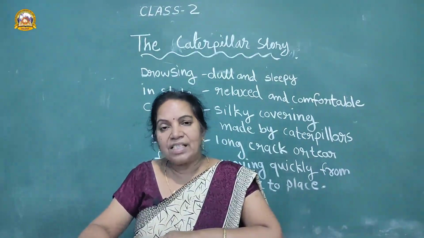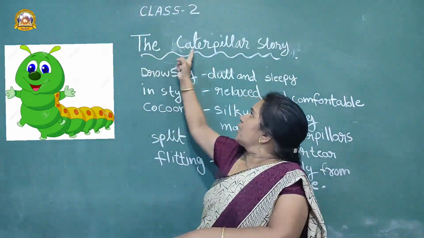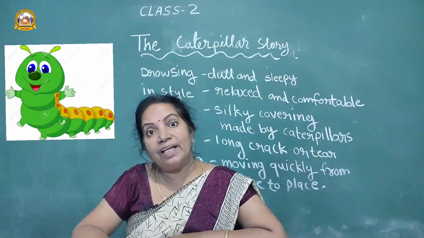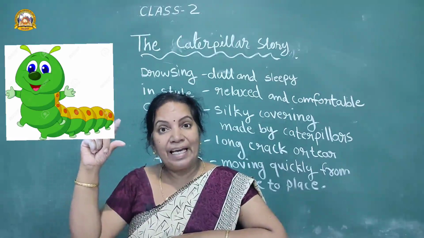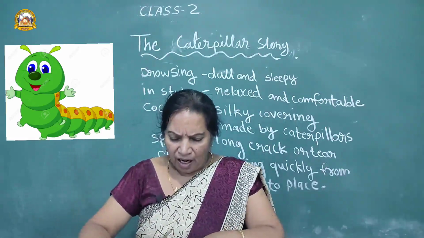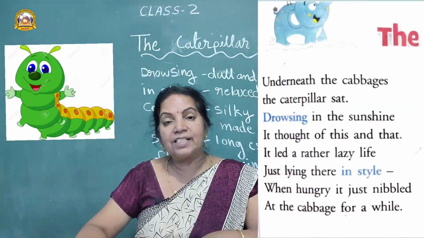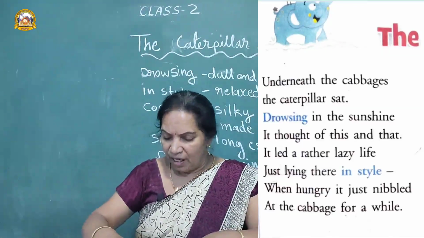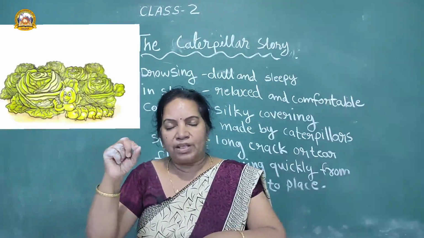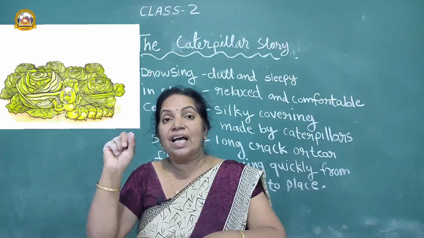Now let us start a poem. What is the name of the poem? The Caterpillar Story. What do you mean by caterpillar? Illi or Kida. So, underneath the cabbages, the caterpillar sat. What happened? Cabbage. What do you mean by cabbage? पत्ता गोभी. पत्ता गोभी का अंडर में क्या था? एक छोटा सा इल्ली था.